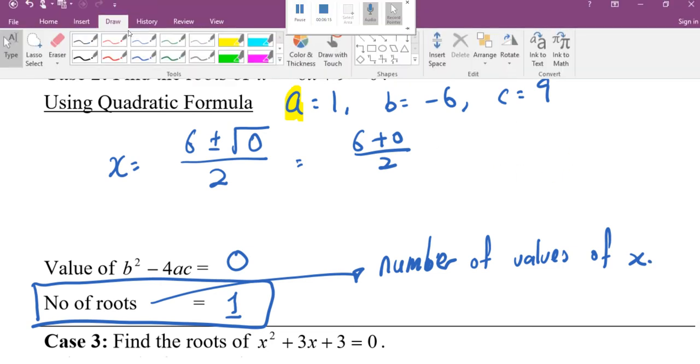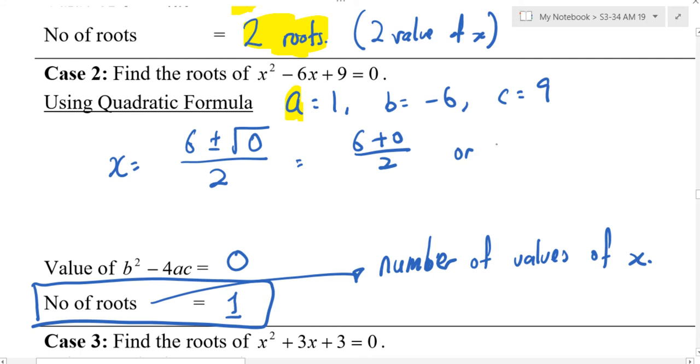Okay, Isabel, can you try with me? 6 plus 0 over 2 or 6 minus 0 over 2. So what is the answer? 6 plus 0 over 2 is what? 3. Because 6 plus 0 is 6. 6 over 2 is 3. What about the other one? 3. Same. It's the same. It's 1 root.